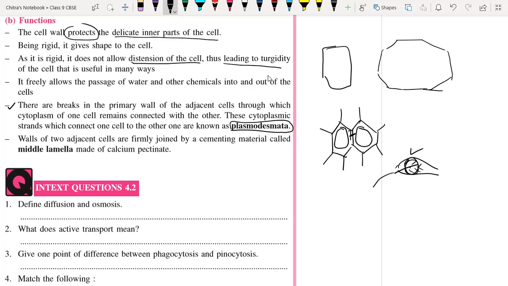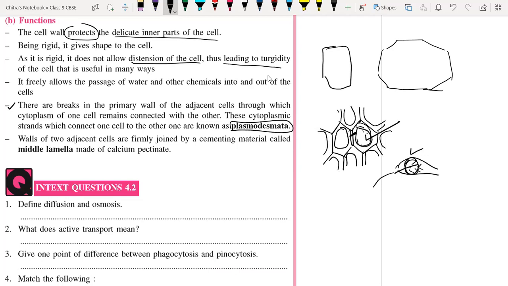Like this, suppose that cell breaks its cell wall over here. So the cytoplasm and other parts of the cell will remain here only, because here we have another cell, here again another cell, like this.